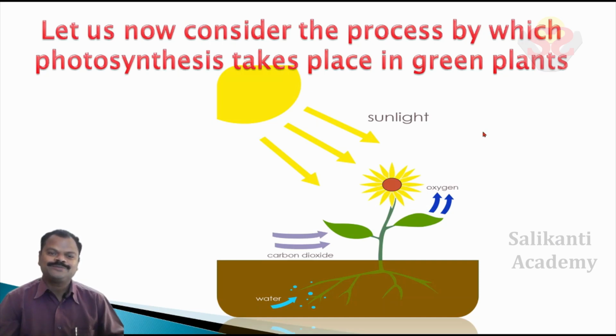Children, are you ready? See children, in this picture, sun rays fall on a tree. The tree leaves conduct photosynthesis by absorbing carbon dioxide from the atmosphere through stomata and by absorbing water from the roots, and photosynthesis takes place in the leaves. After photosynthesis, the produced oxygen is released to the atmosphere through stomata and the formed glucose is stored in different parts of the plant.